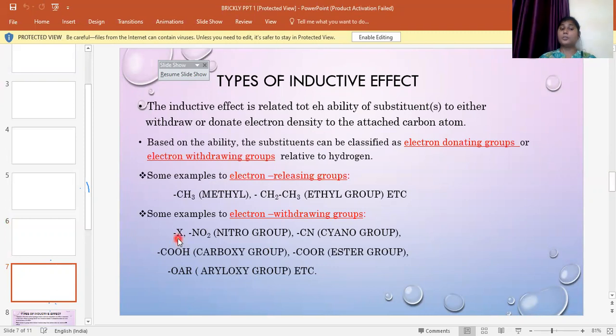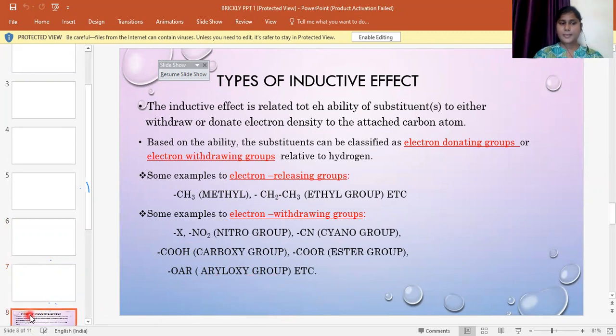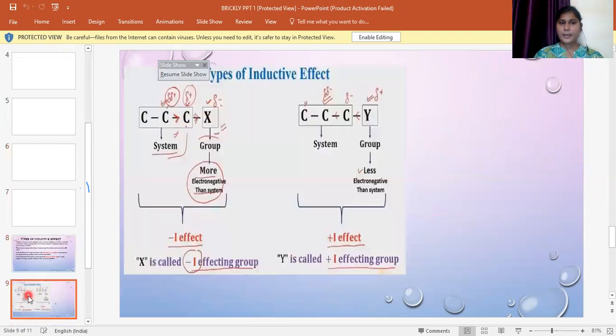Basically, the halogens we see in the periodic table are highly electronegative. That is, they have a capacity to attract the electron towards themselves. There is also the nitro group, the cyano group, the carboxyl group, the ester group, and alkoxy groups, etc. We will see types of the inductive effect.